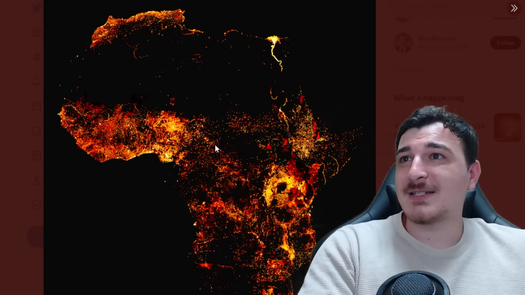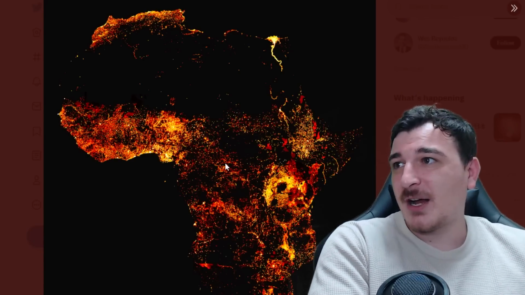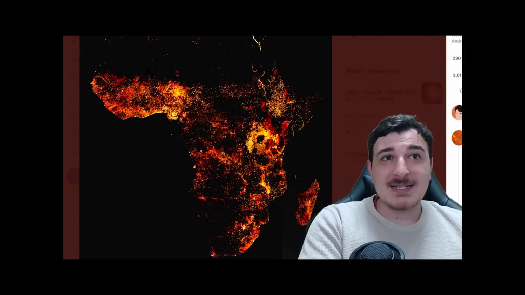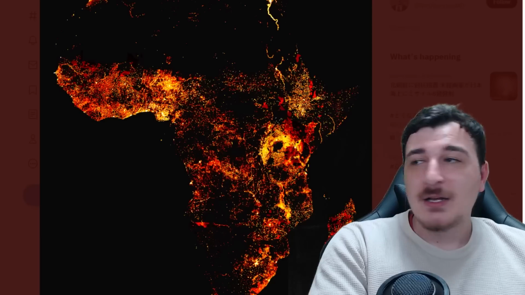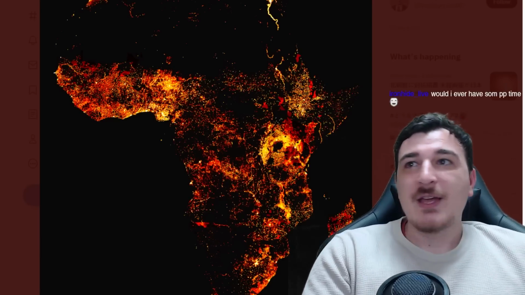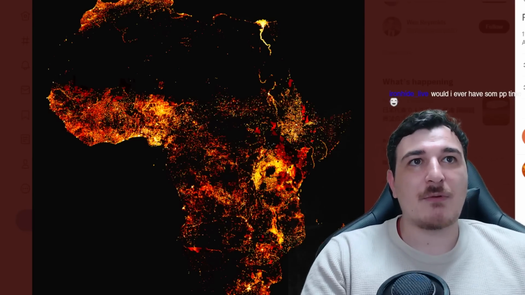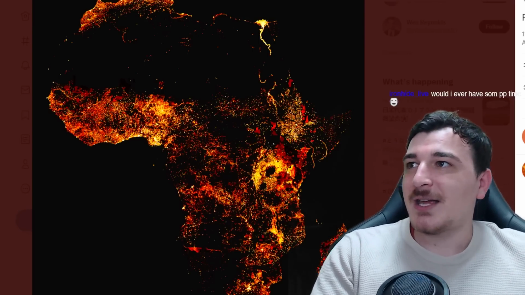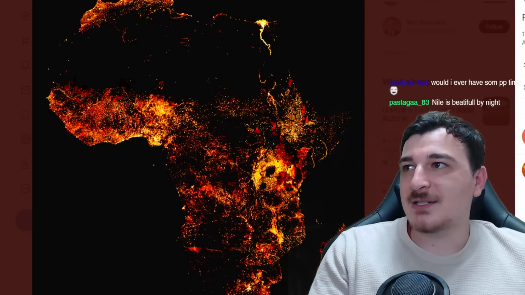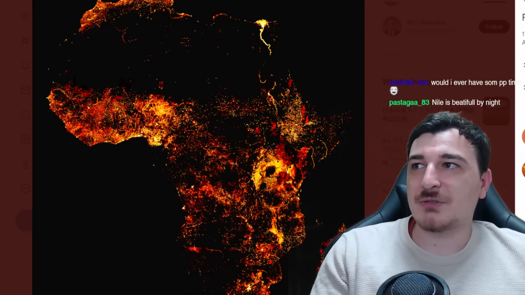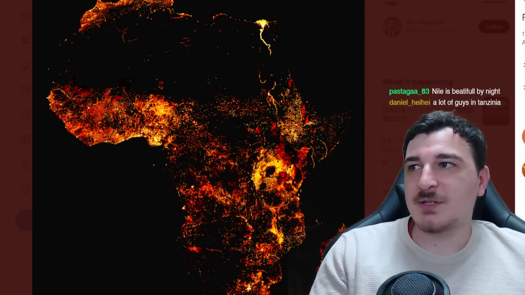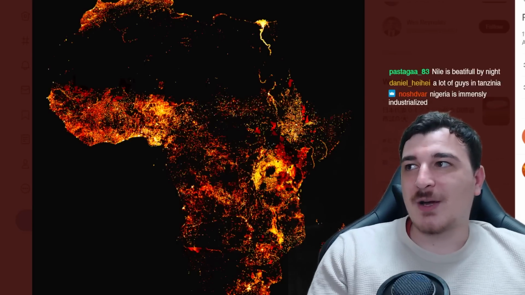By contrast, the population density of Africa, according to the lights, that is a massive contrast right there, man. Look how many lights we have. And especially look in the north. Look at the Egyptian side here. That is so many people along the Nile. You can clearly see it's obviously by the Nile itself, and then it stops once you get into Sudan. Then it starts again once you go into the Ethiopian/Swahili areas.